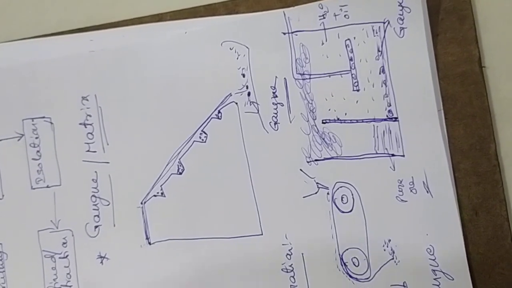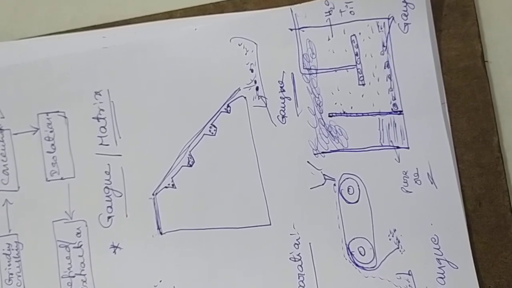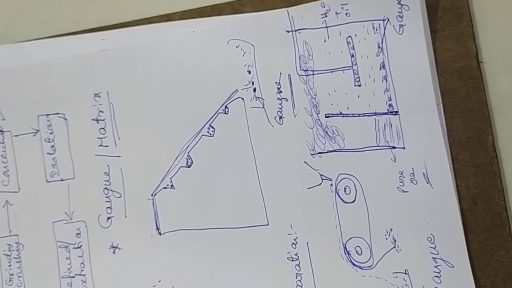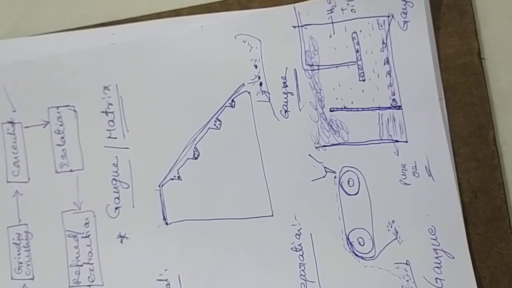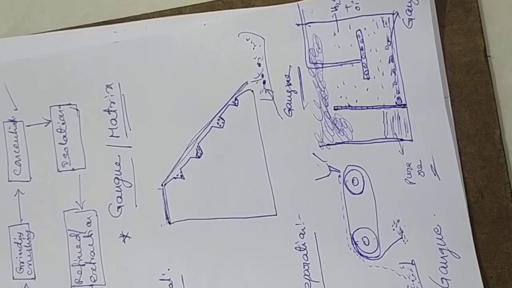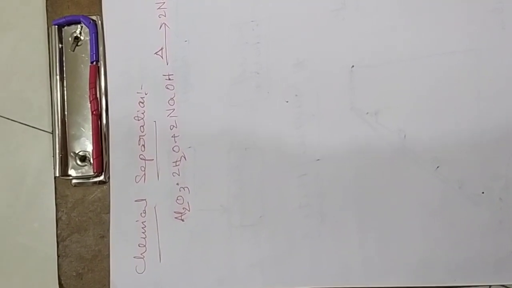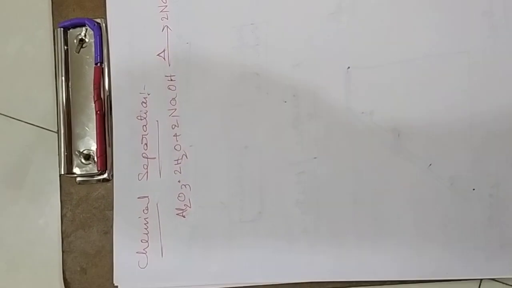This is the only method where you can get the purified metal, and that metal is useful for any work. That is the reason chemistry is so important in the metallurgical industry. Without chemistry, the metallurgy industry will not run. Now the chemical separation method. In this method, I have taken one example: bauxite.